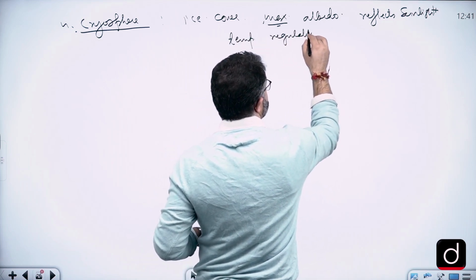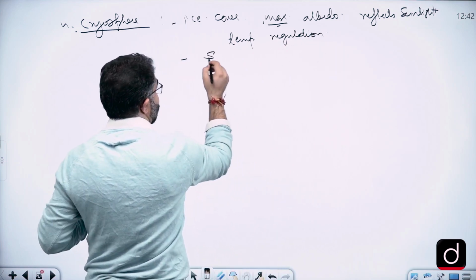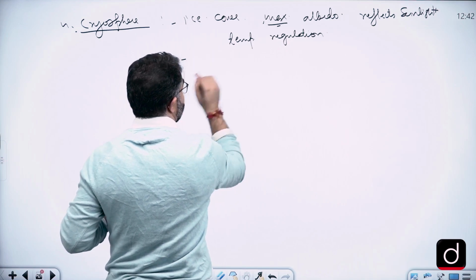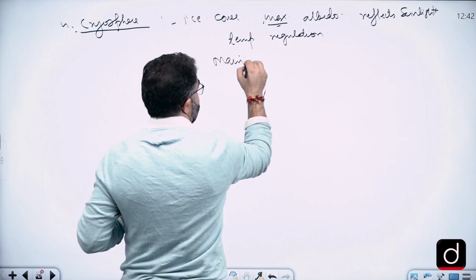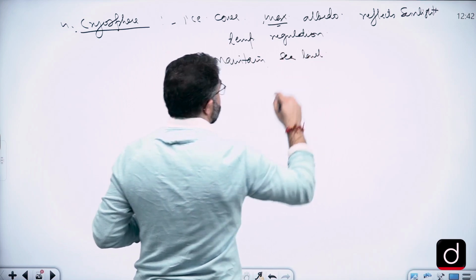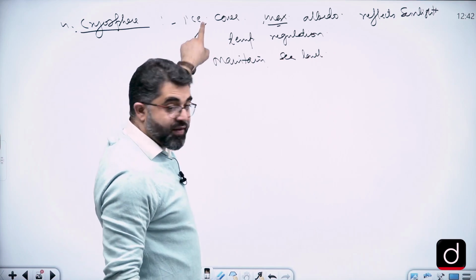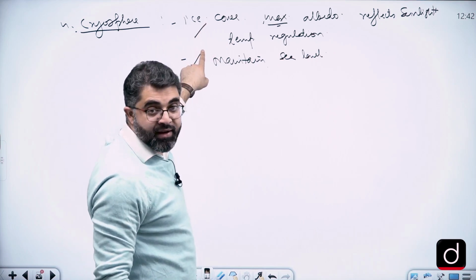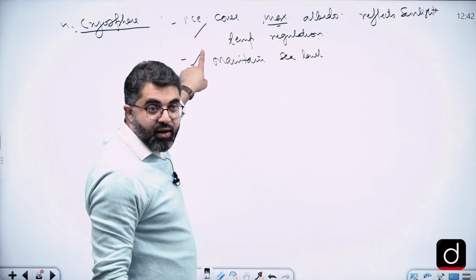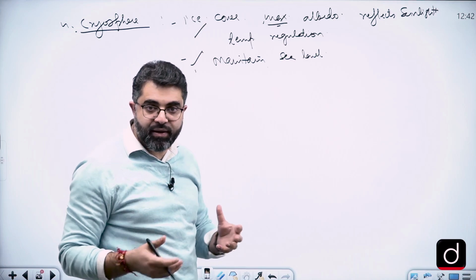Temperature regulation. Not only that, the cryosphere is also very important to maintain the sea level, right? It also maintains the sea level, right? So it not only plays an important role in the atmosphere, it also plays an important role in the maintenance of the hydrosphere. And where all this is happening and having influence on the biosphere, yes, we'll write.